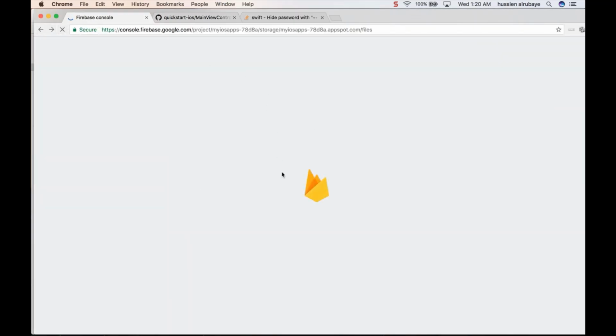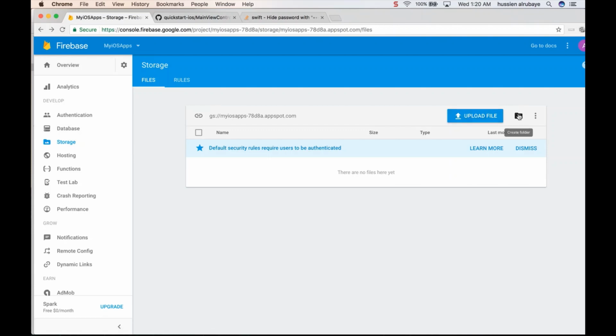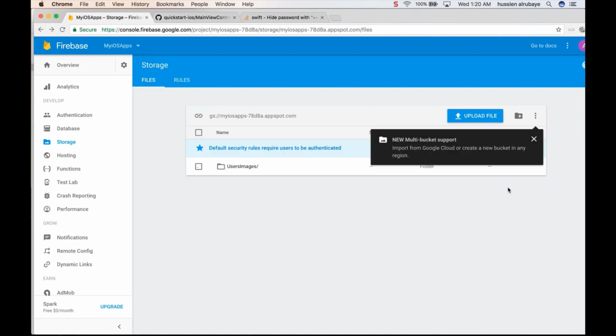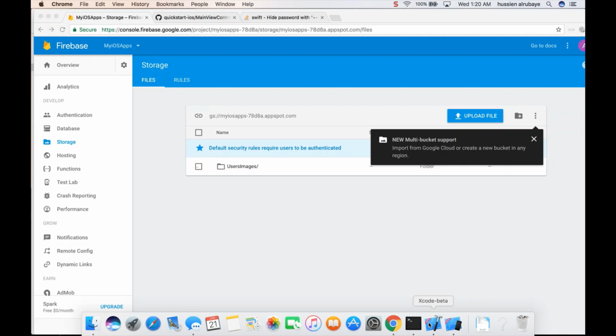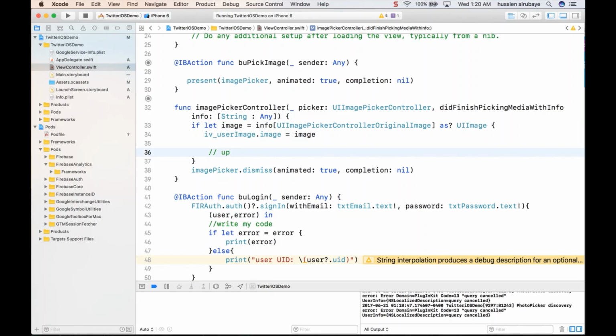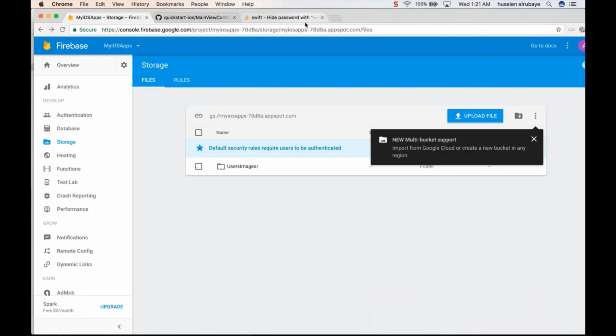If you, like me, don't have any problem in this case, just click create a new folder. I will name it users images, because it's better for me. This will hold all the users images that will be saved here. So now what I want to do is upload the picture after it's selected. I want to upload this picture to Firebase. So, upload image to Firebase.